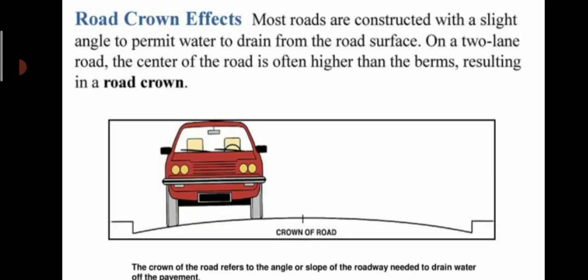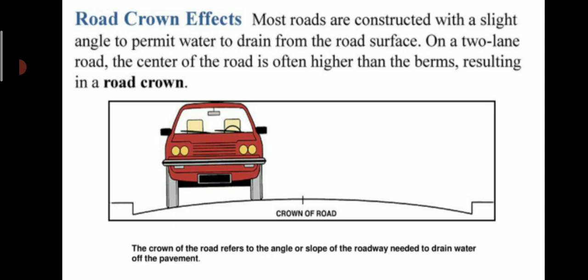Road crown effect. Most roads are constructed with a slight angle to permit water to drain from the road surface. On a two-lane road, the center of the road is often higher than the berms, resulting in road crown. So the crown of the road refers to the angle or slope of the roadway needed to drain off the pavement. So in this picture you will see the crown of the road, and alignment should be proper with regard to this point.